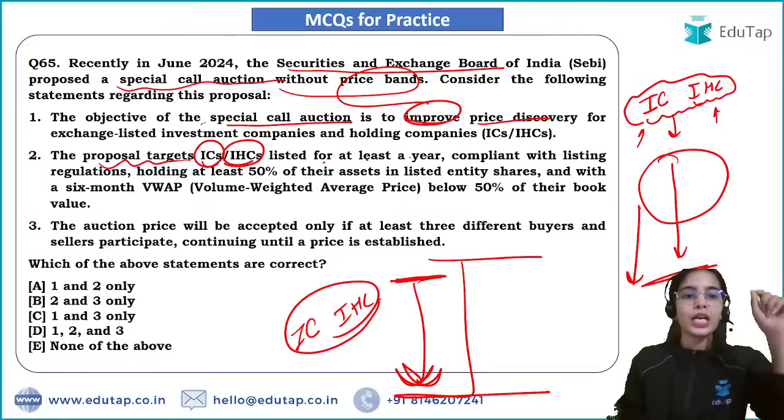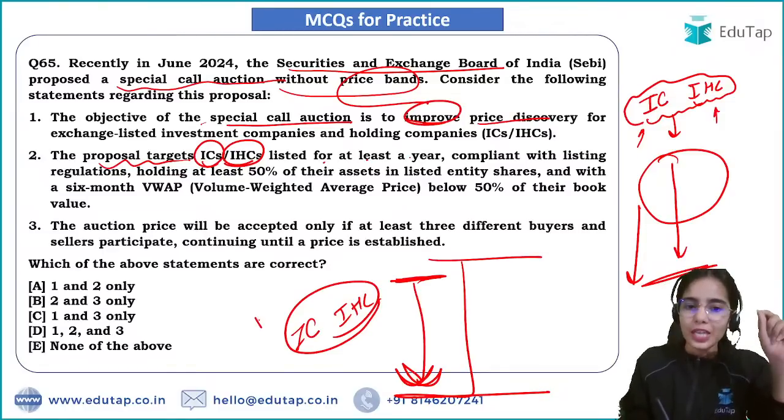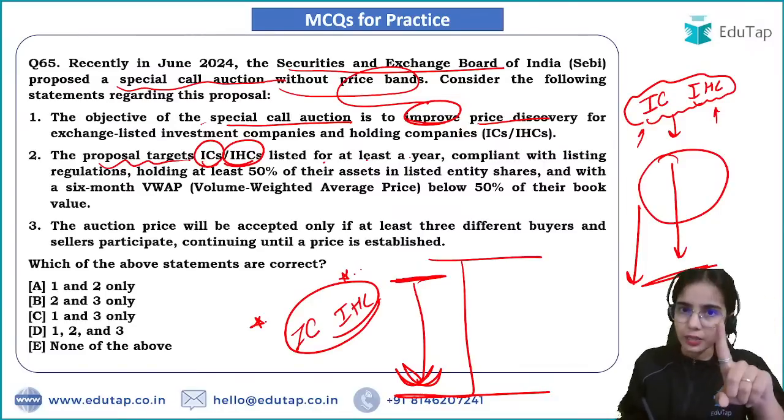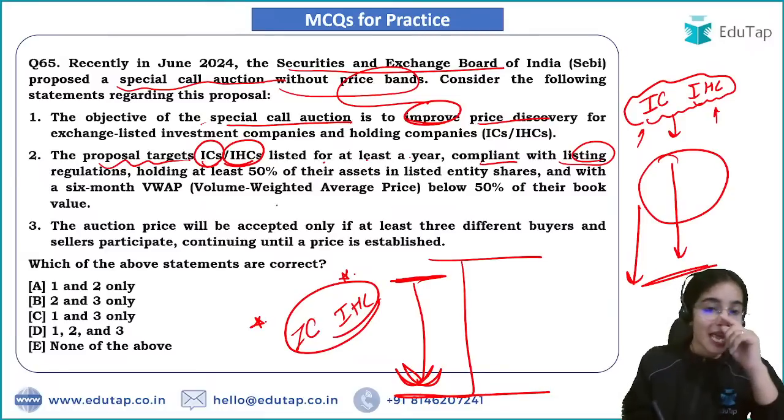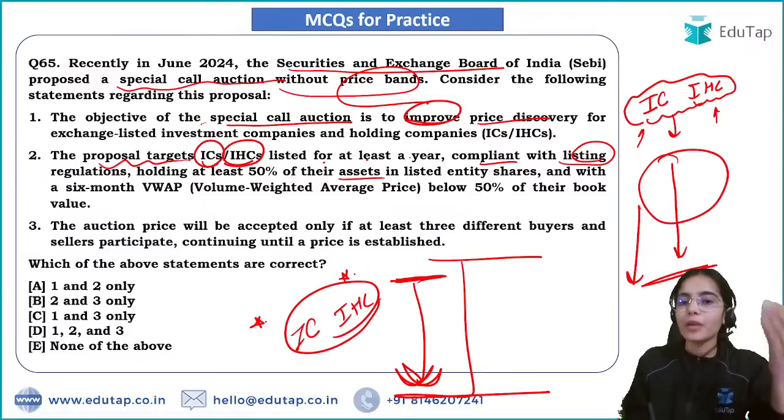No. The proposal targets investment companies and investment and holding companies that are listed for at least 1 year, compliant with the listing regulations, and whose assets are being sold at 50% below book value.